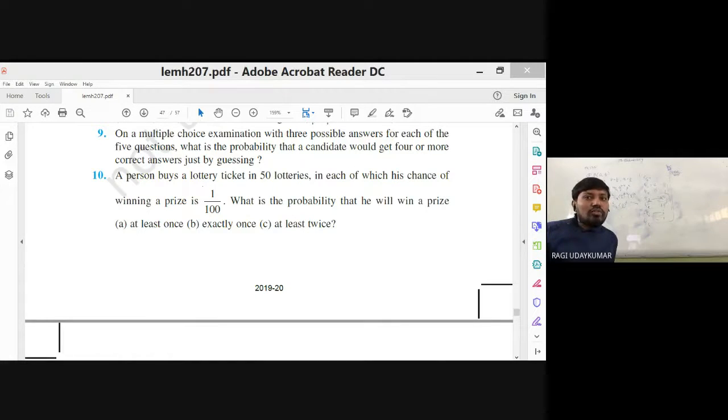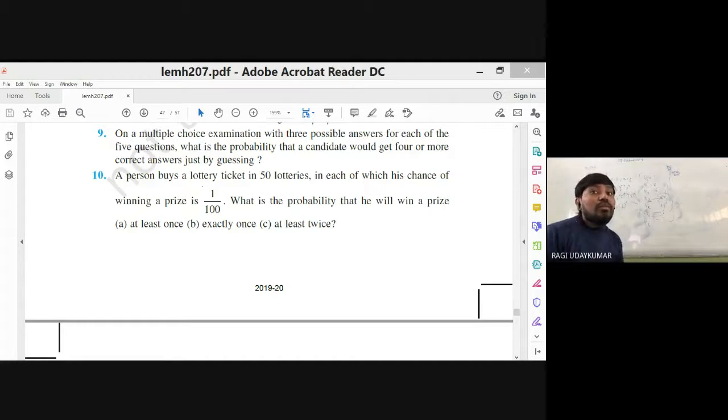And the question is asking: what is the probability that a candidate would get 4 or more correct answers just by guessing? Whenever he is guessing, the probability of success is 1 by 3, because out of 3, 1 is correct. So the probability of failure is 2 by 3. So p is equal to 1 by 3, q is equal to 2 by 3. That clearly x has a binomial distribution. These are all just oral discussion. We can do it. It's very simple here.